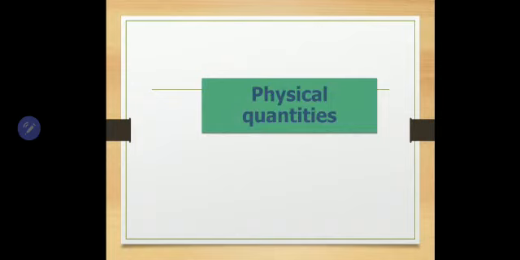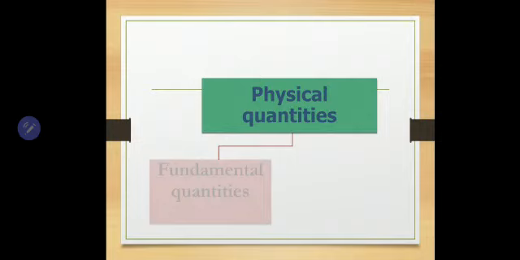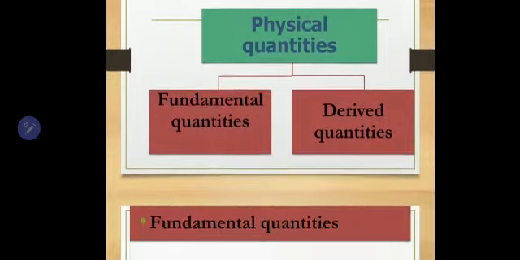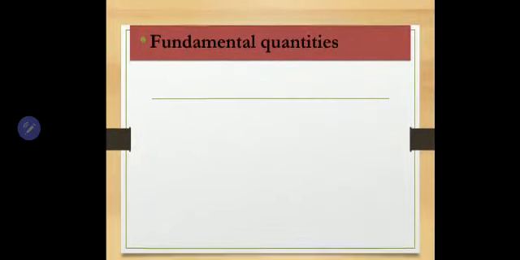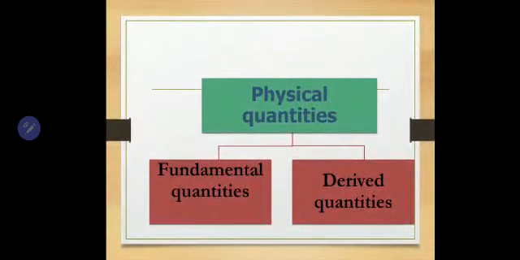Now, we told that different physical quantities are there, and when we measure a physical quantity, we need to express it with units. Now, physical quantities are of two types. What are they? Fundamental physical quantities and derived physical quantities. So, fundamental and derived quantities. What are fundamental quantities? That is what first we need to check.